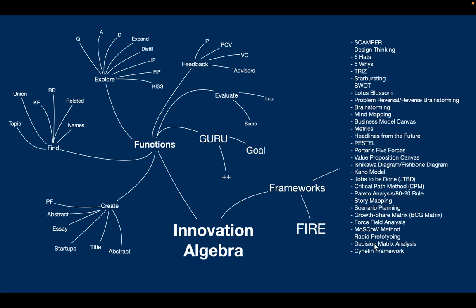Here's a list of a whole bunch of them. You probably never heard of them, but it doesn't matter. Over time you will learn them. And something called FIRE, which is the meta framework. It sort of gives a higher level structure to IA's thinking, deciding which framework should be applied next. Over time, you'll learn that too.